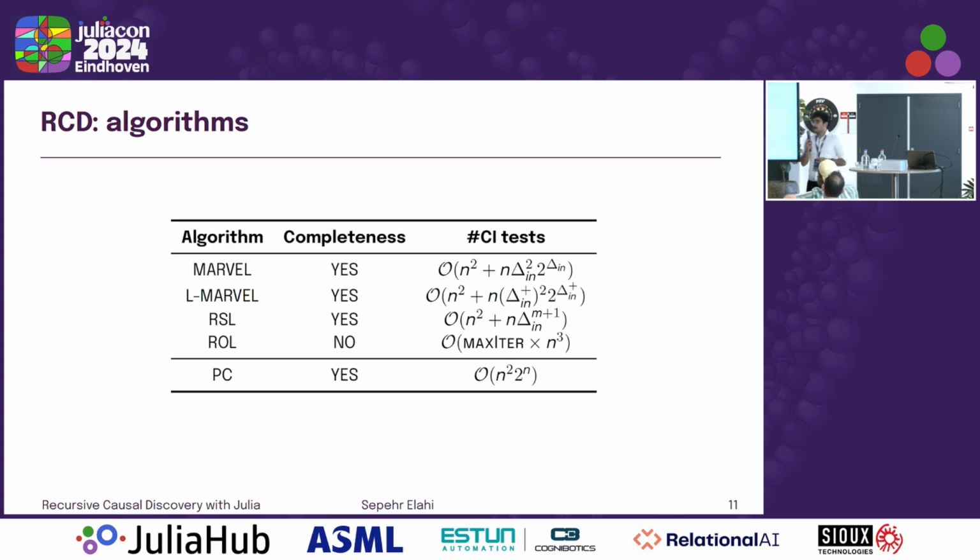There are 4 of these recursive causal discovery algorithms, and I want to bring your attention to the number of CI tests that they're doing. The most important thing is that PC, the algorithm that I said is the most common approach, needs an exponential number of tests. And these algorithms, under certain conditions, don't. The worst case is still exponential, but for certain structures, for certain side information that comes with the graph, these algorithms are going to perform a much smaller number of CI tests. They're going to be much faster.